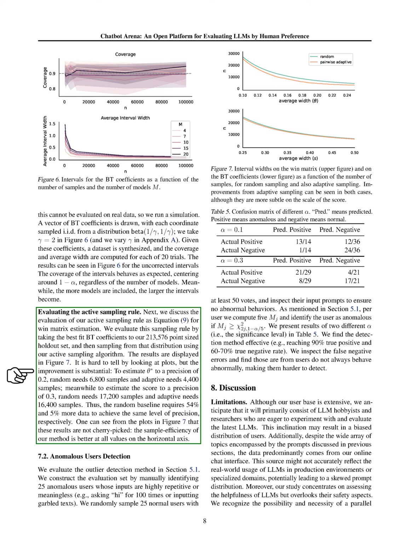Moving on to evaluating our active sampling rule for win matrix estimation, we used the best fit BT coefficients from a holdout set of 213,576 points. We then applied our active sampling algorithm to sample from this distribution. The results, depicted in the figure, indicate a significant improvement. For instance, to estimate a certain parameter with a precision of 0.2, the adaptive sampling method requires fewer samples compared to random sampling. This trend holds for different levels of precision, showcasing the efficiency of our method across various scenarios.